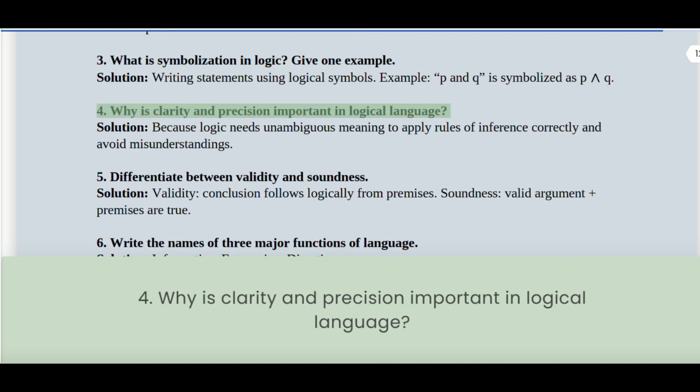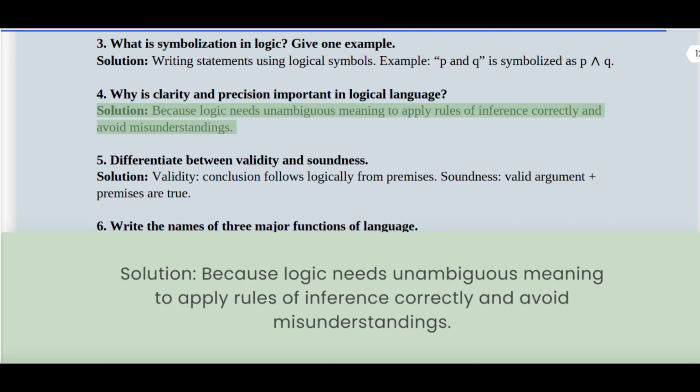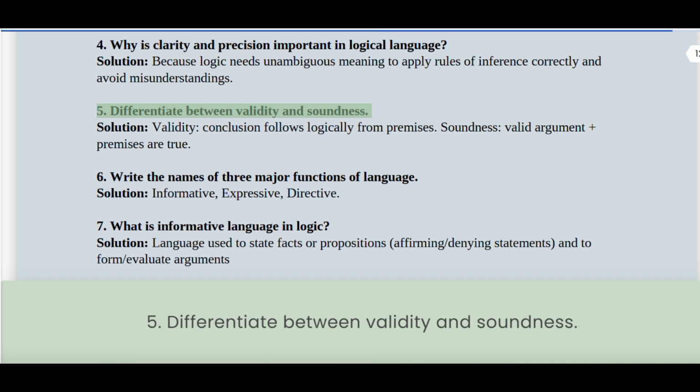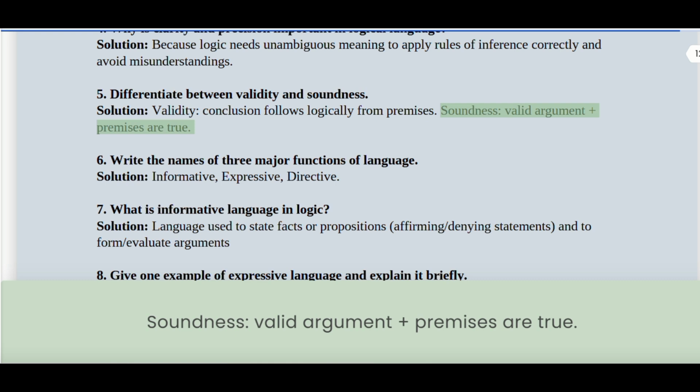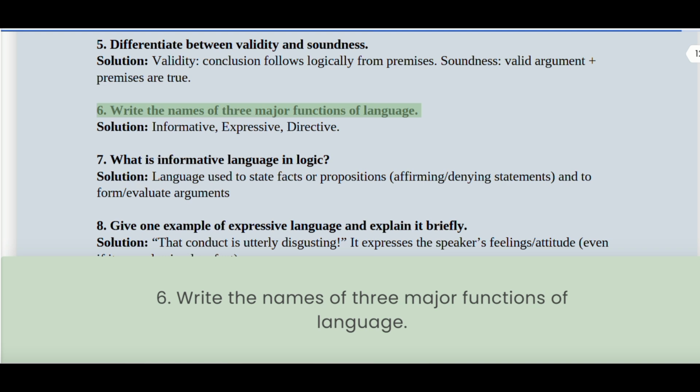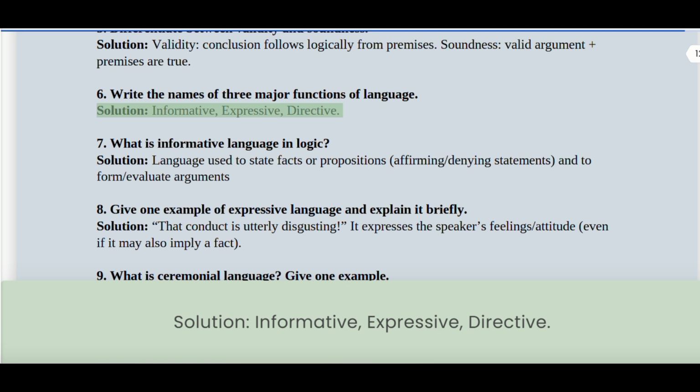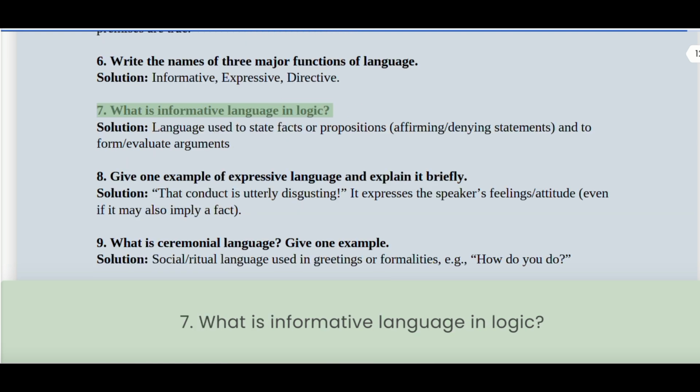4. Why is clarity and precision important in logical language? Solution: Because logic needs unambiguous meaning to apply rules of inference correctly and avoid misunderstandings. 5. Differentiate between validity and soundness. Solution: Validity: conclusion follows logically from premises. Soundness: valid argument plus true premises. 6. Write the names of 3 major functions of language. Solution: Informative, expressive, directive.